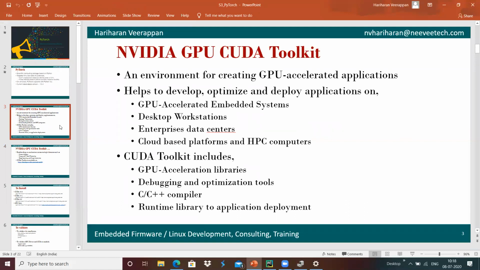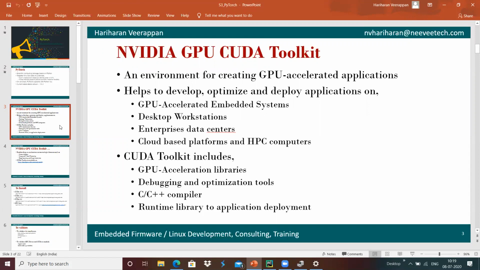it can be installed, and you can optimize or develop applications on GPU accelerated embedded systems, something like NVIDIA based processors, such as Jetson Nano, Jetson TX2, Jetson TX1, Jetson AGX.